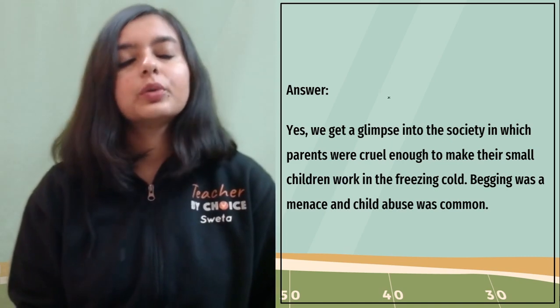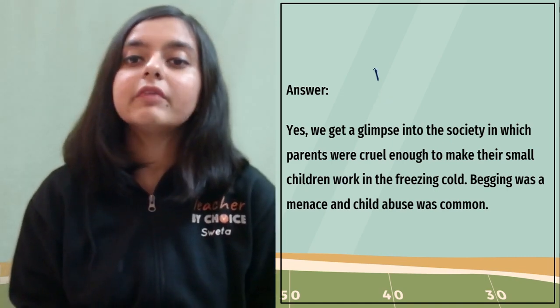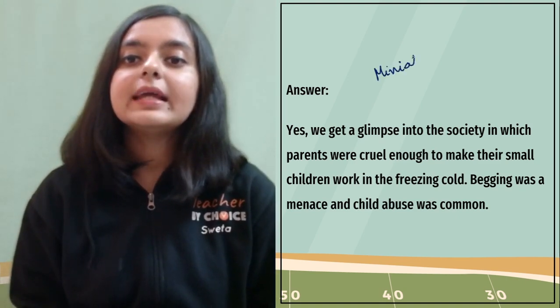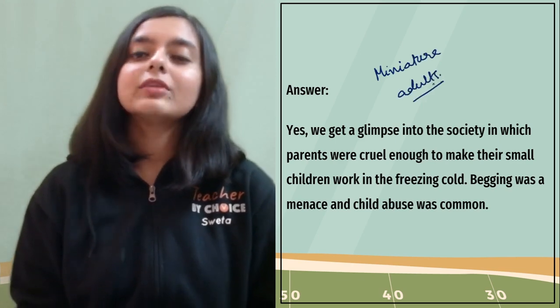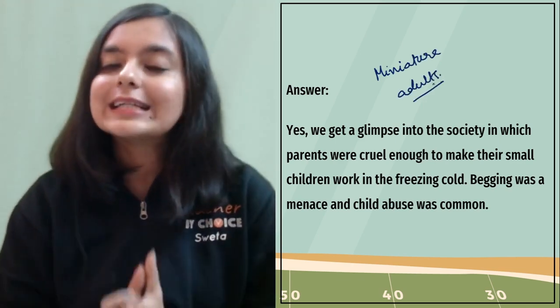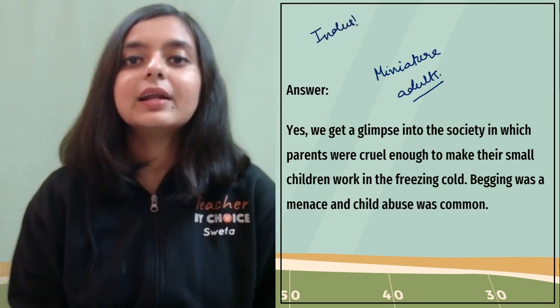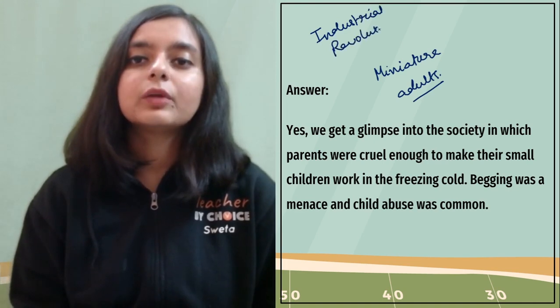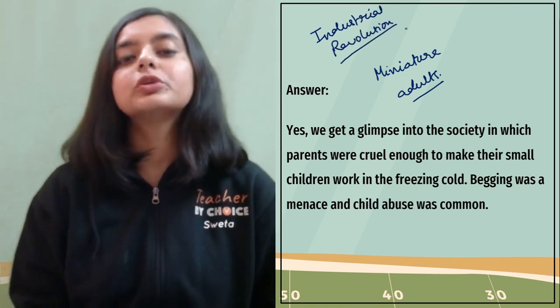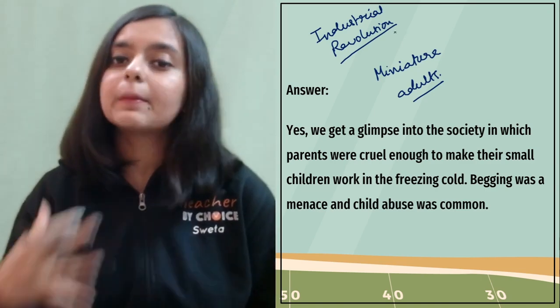As I told you, if you have looked at the explanation, I have explained how the children were treated as miniature adults in the Victorian society, especially during the industrial revolution. So you can also mention these points as well, right? It was a phase of industrial revolution and modernization, and there were a lot of changes taking place.